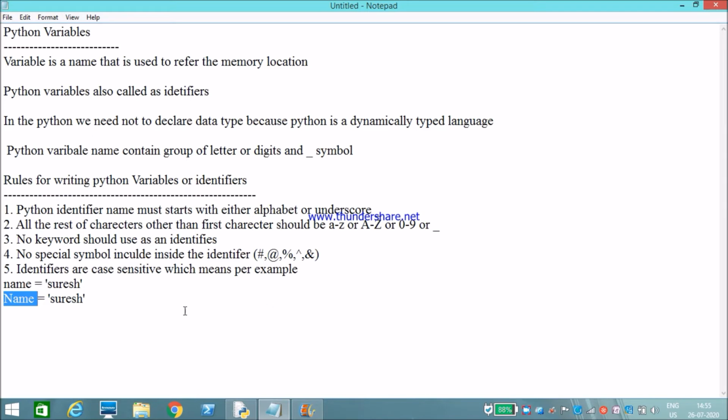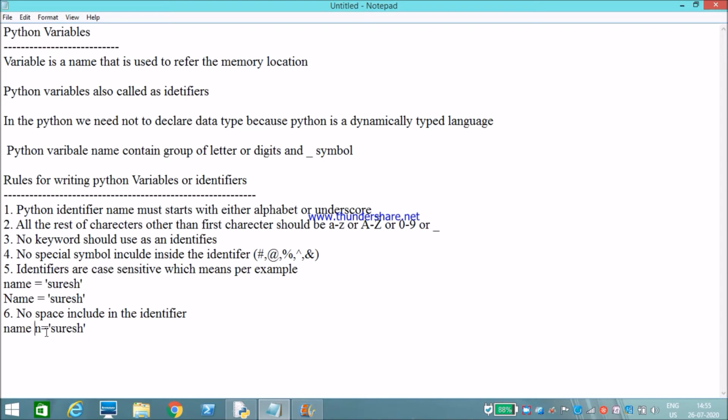And the next rule, no space should be included in the identifier. For example, name n is equals to Suresh. We shouldn't include a space here.